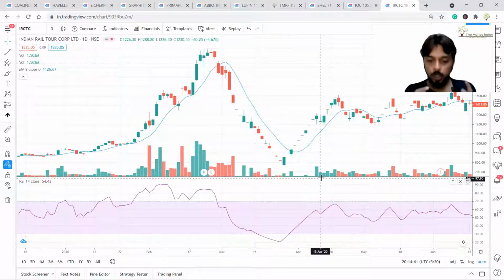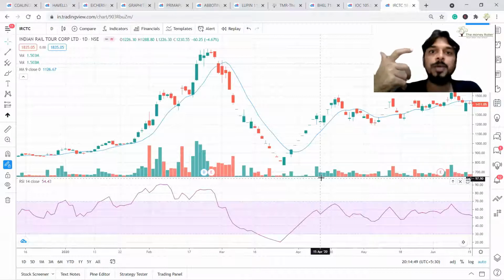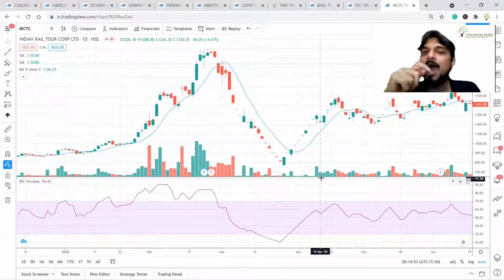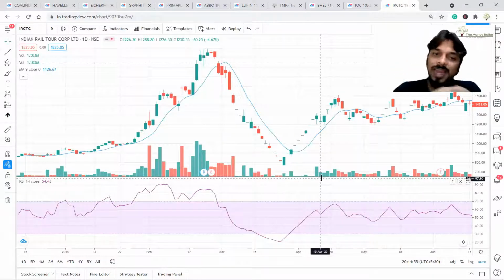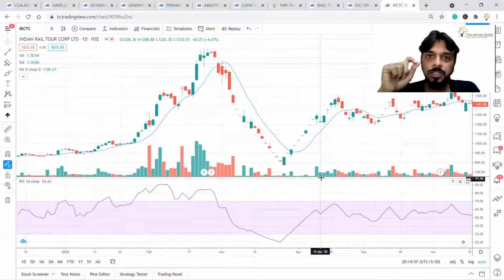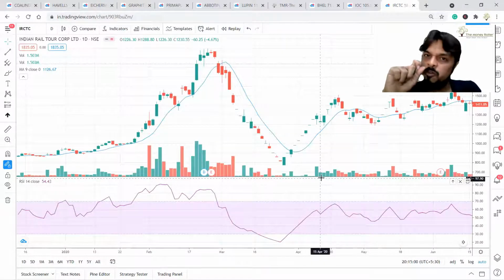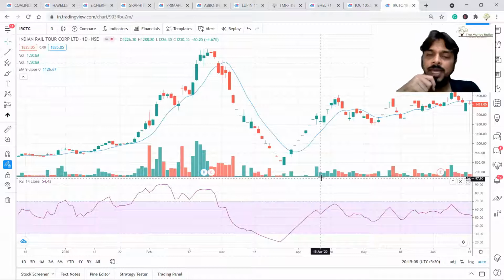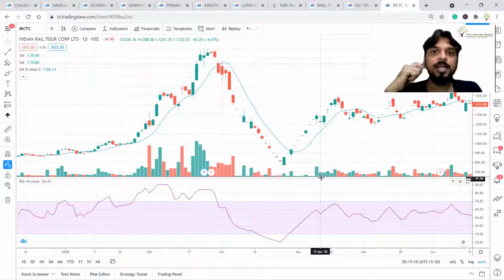So guys, in order to make your analysis complete, in order to take mass psychology into consideration, in order to get new perspective, because volume is independent of price, you should add volume into your entire analysis structure. Very important. And that's why professionals give good amount of weightage to volume analysis. So this is our second point.